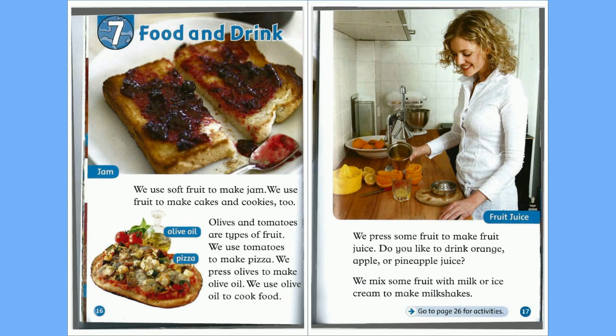Chapter 7: Food and Drink. We use soft fruit to make jam. We use fruit to make cakes and cookies too. Olives and tomatoes are types of fruit. We use tomatoes to make pizza. We press olives to make olive oil. We use olive oil to cook food.